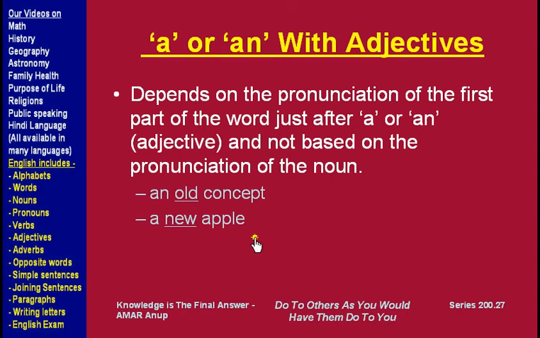So when you are using an adjective before a noun, whether to use a or an depends on how the pronunciation of the adjective starts, the very first part, and accordingly we follow the same rule as we have seen before. If the pronunciation starts with a vowel, we use an, and if it starts with a consonant, we use a.